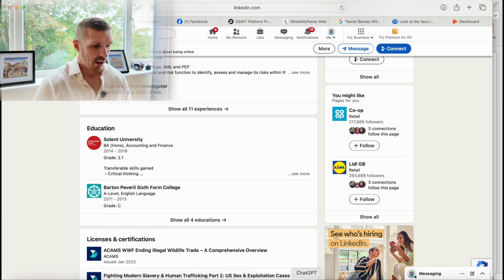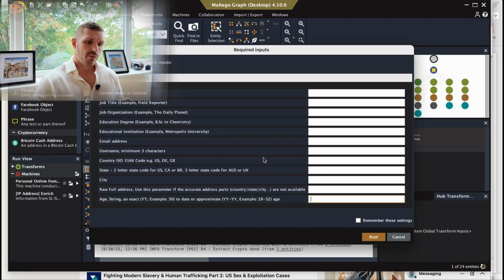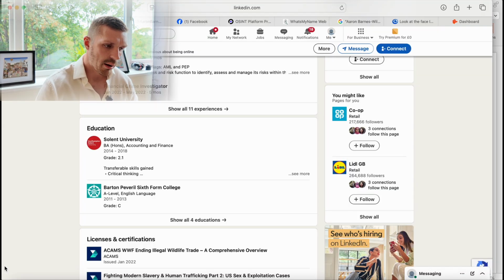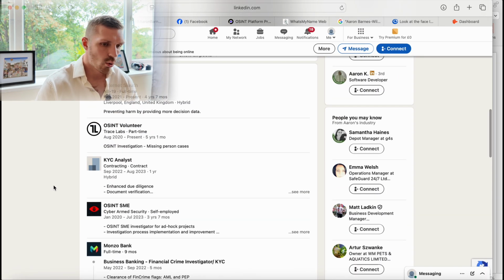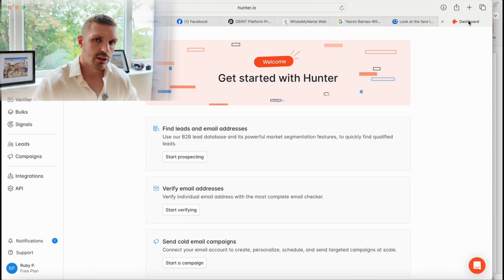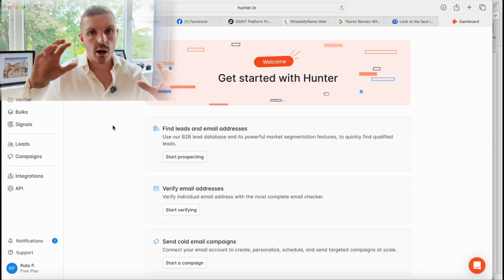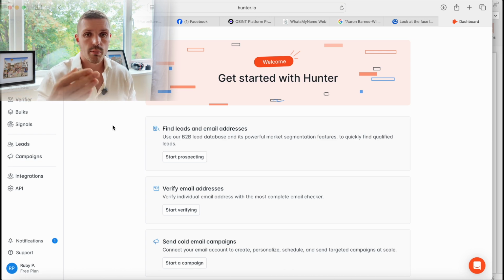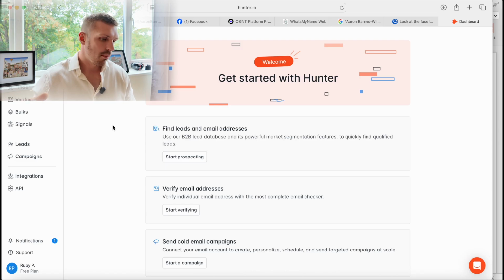put it in. Now, if you can't get the email address from the data breach search, because it is important to put an email in there, the other option we can do is find a work email linked to them. So there is a tool called Hunter.io. Hunter.io accumulates different work organization emails, and then it lets you know what the format is. So Amazon work email format might be first name dot last name at amazon.com. Google might be first initial, full stop, last name at google.com. Domino's might be last name, first initial at domino's.com.